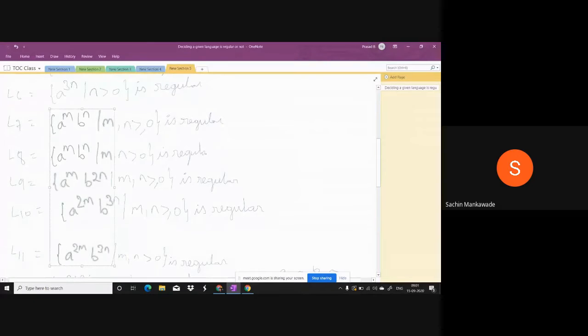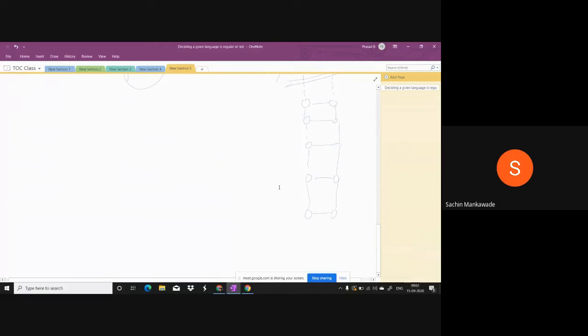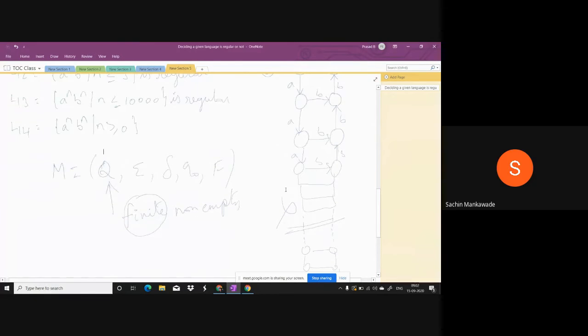But coming to L14, when this is infinite, we are saying that it is not possible. What is the reason here? Please tell me, are you following, or shall I give you more explanation? Here, as the n value is increasing, you have to increase the states like this, and if you want to construct, we require an infinite number of states. An infinite number of states is not a finite automata. Why do we require an infinite number of states? Because the n value is infinite.